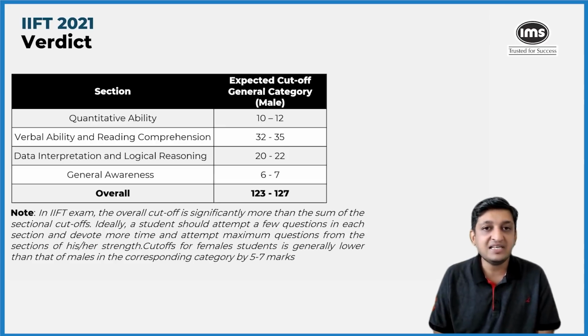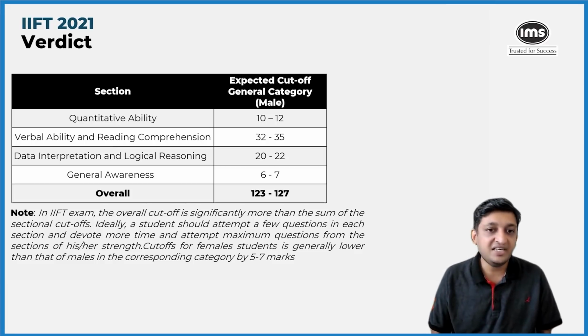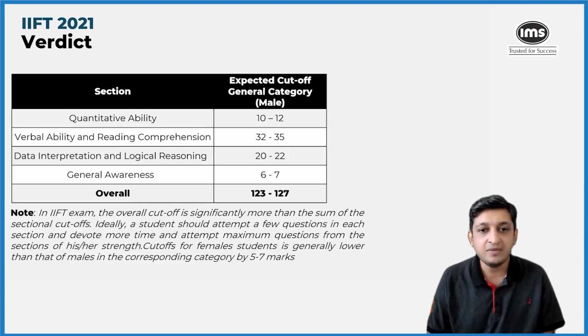In terms of VARC, the sectional cutoff is 32 to 35. So this is based on the official figures that we had from last year's IIFT. In terms of data interpretation and logical reasoning, it's 20 to 22 marks. And in terms of general awareness, around 6 to 7 marks, or around 4 to 5 absolute correct answers, would be enough for you to clear the cutoff.